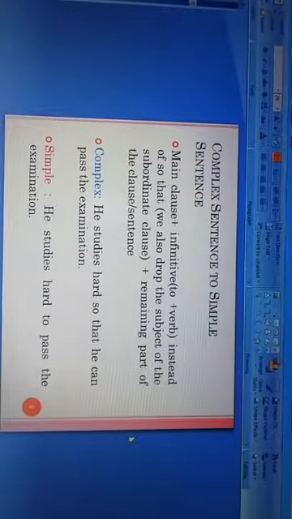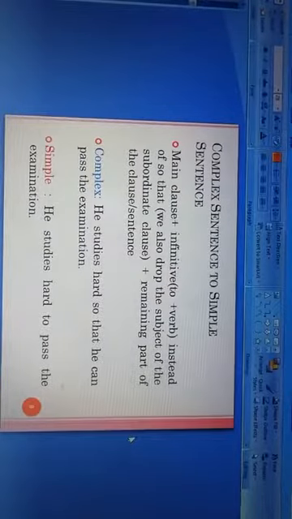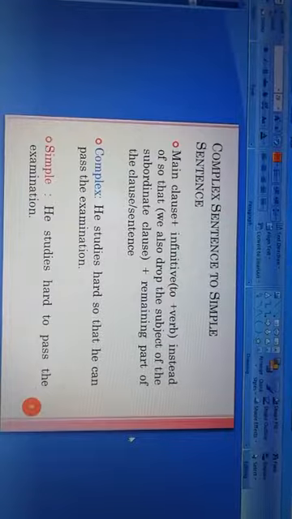Here the verb is pass. What is the verb? P-A-S-S. Pass is the verb here. So we can write, he studies hard to pass, and then the remaining part of the clause, that is the examination. So finally the simple sentence will be, he studies hard to pass the examination.